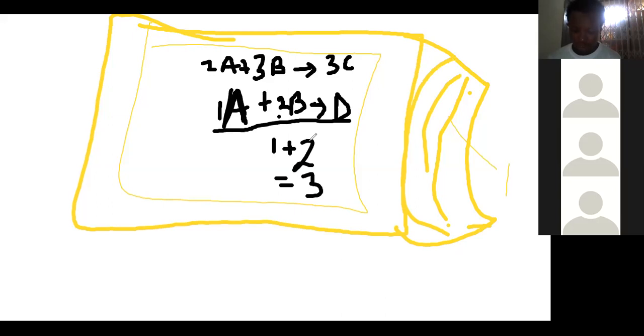The specific rate constant is the K, and the rate of the reaction is the R. The rate constant is the proportionality constant in the rate law at a given temperature.